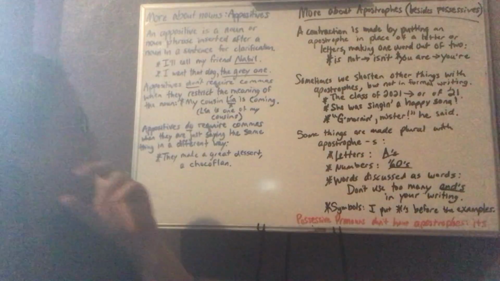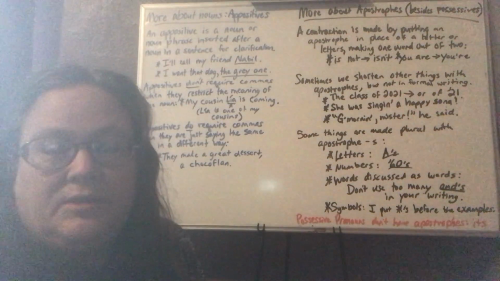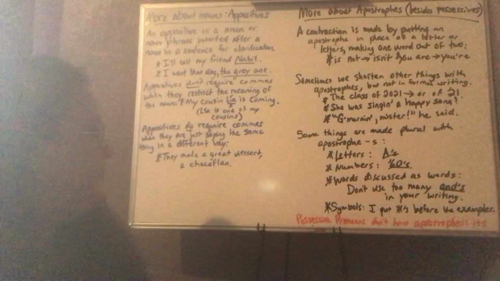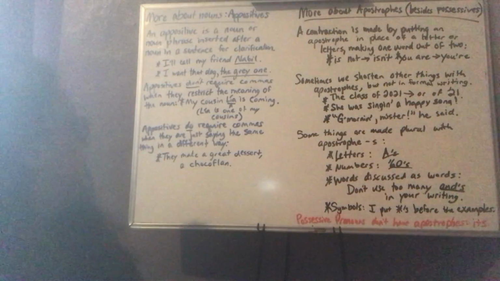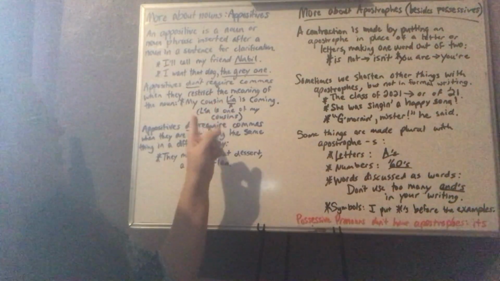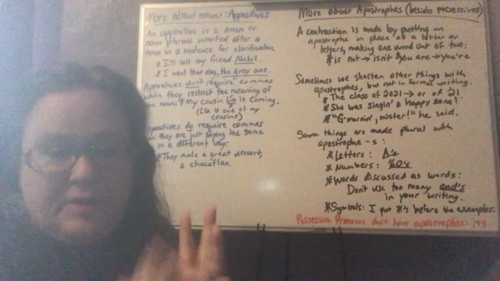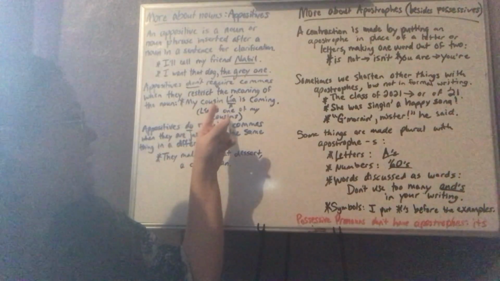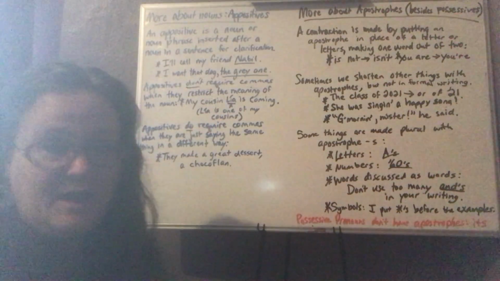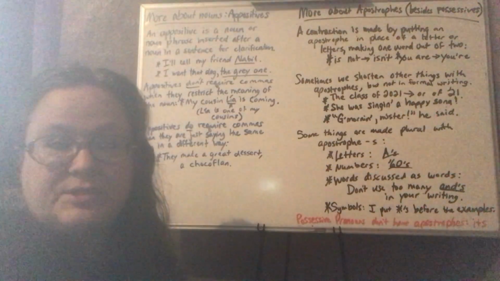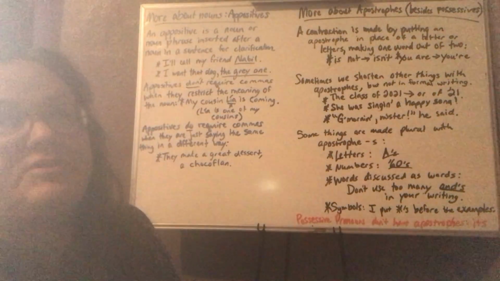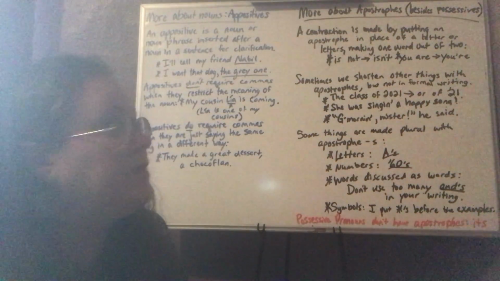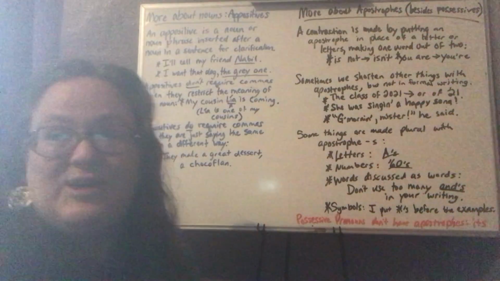Now, I didn't give you an example, and I should have, but I'll give you one out loud. An example of putting an appositive in the middle of a sentence. Let's say, for example, if Leah is my only cousin, okay, then I would need to put commas before and after Leah to separate her from the rest of the sentence. Not just before her name, but also after her name. The goal with those commas is to separate the appositive from the rest of the sentence. So hopefully that helps you a little bit.